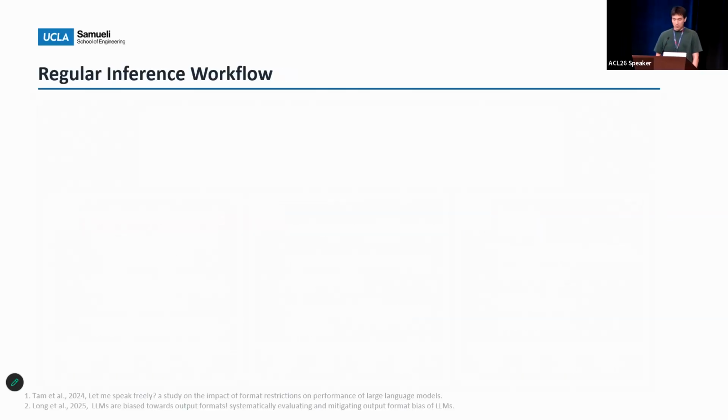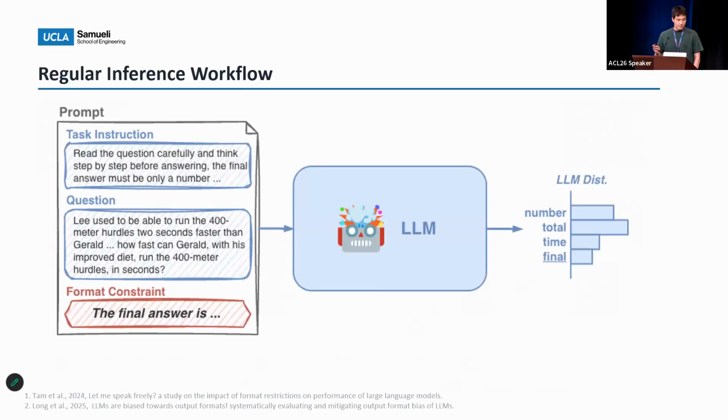In order to have structured outputs, people have been stacking prompts together, like task instruction, question, and required output template, into the prompt and passing them to the LLM at once. But this creates a problem, right? This means the LLM has to handle two objectives at once. The first objective is task solving.